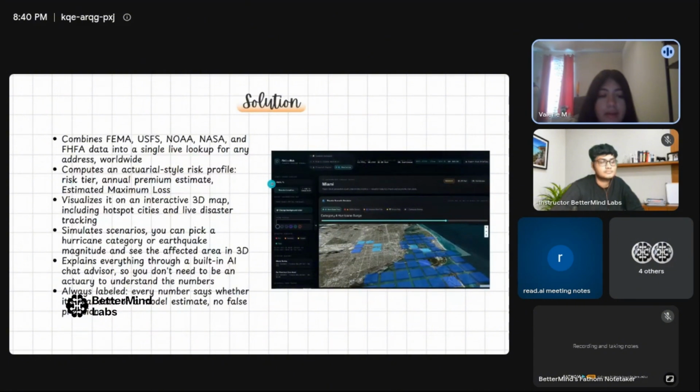There are also tabs the user can click through so they can see exactly what they want more quickly. And there's a disaster simulation where they can pick any type of disaster, like a flood, a hurricane, or a fire. Then they can choose how disastrous it could be, like a magnitude 7 earthquake or a category 4 hurricane, and the simulation plays that out in the location they specified.